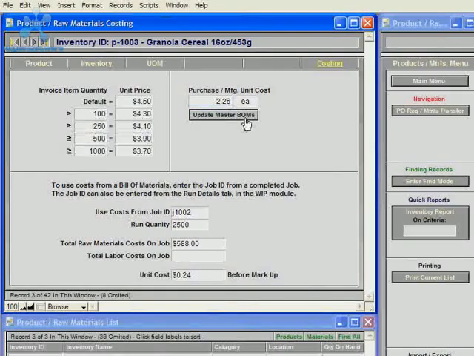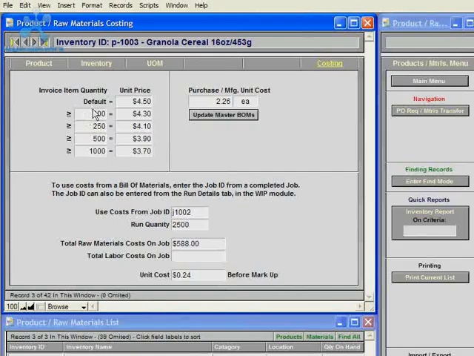And then you can update all the master bill of materials records with the unit costs. So if your costs go up over time, you don't have to go through each bill of materials and find every inventory item. This will just automatically update all of your bills of materials for master bills of materials with the correct cost.